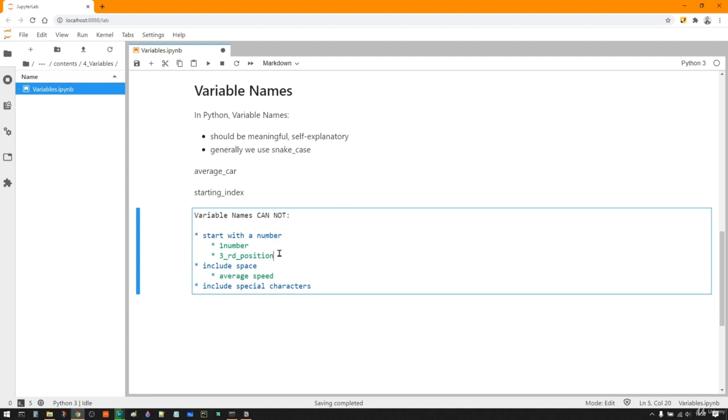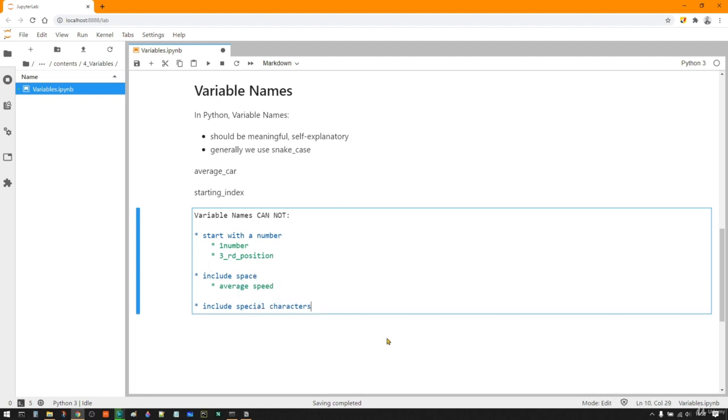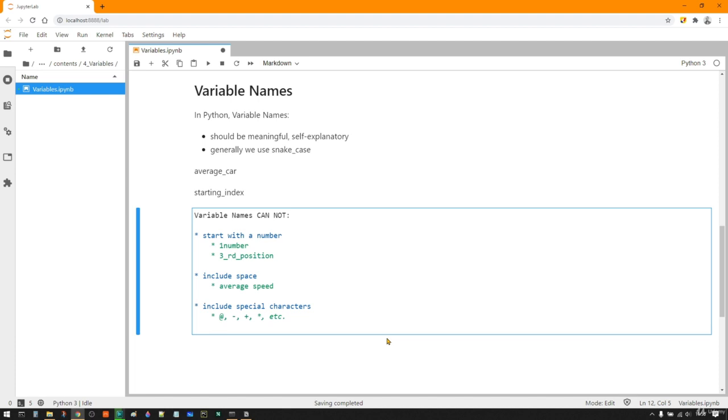What is a special character? The at symbol is a special character. Mathematical operations like minus, plus, times, and so on. You cannot use these special characters.